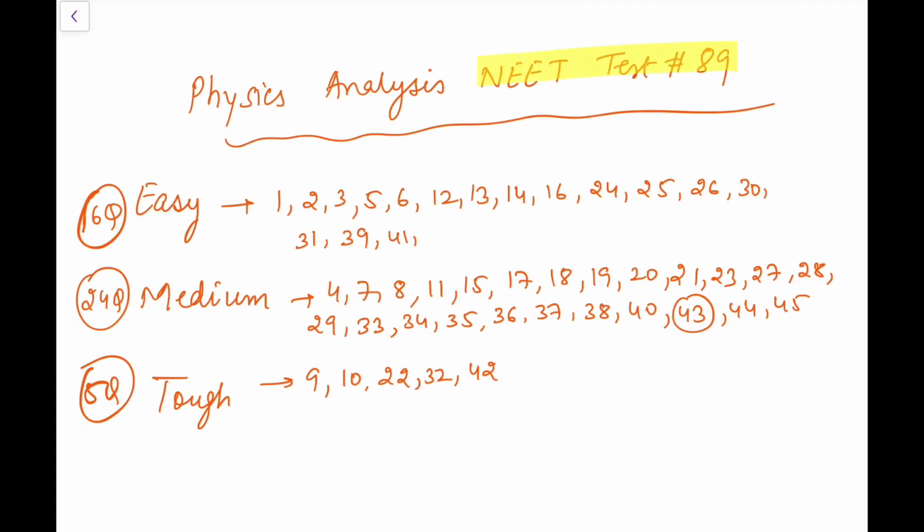I've just solved this NEET test 89. It is 12:15 a.m. right now and I'm here with the physics analysis. As per me, 5 questions are tough, 16 are easy, 24 are medium. Question number 43 has some printing issue. The solution assumes something else, the given things are something else. So all in all, you can say it's a good paper.